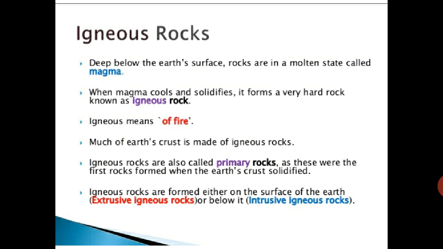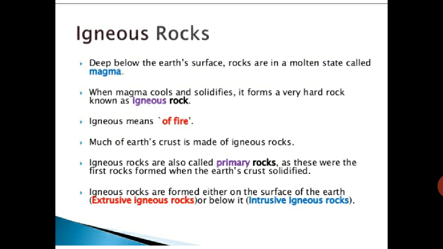When magma cools and solidifies, it forms a very hard rock known as igneous rock. After cooling it becomes solid. That is a hard rock known as igneous rock. Igneous means of fire.